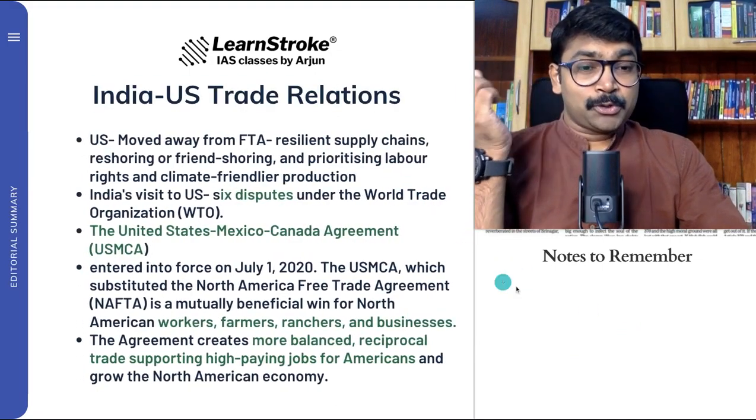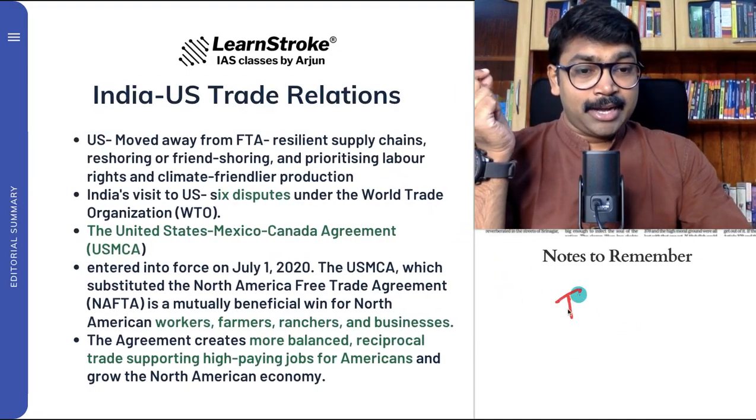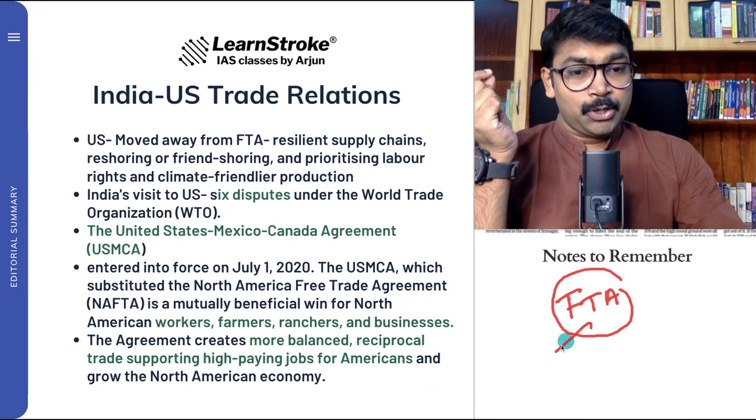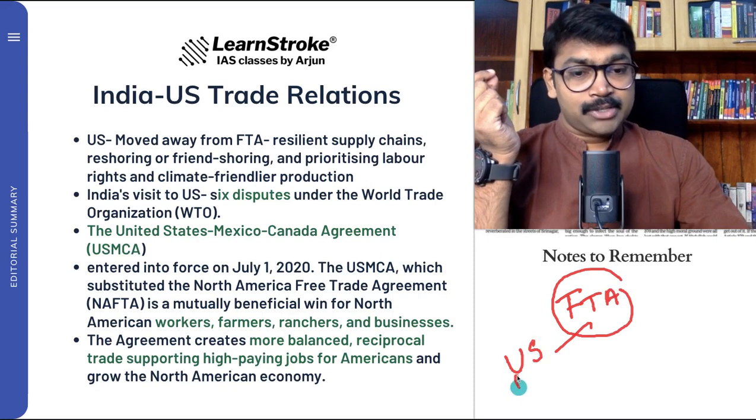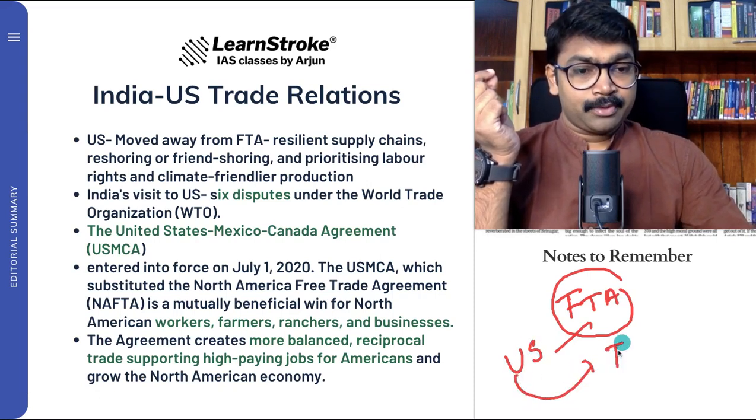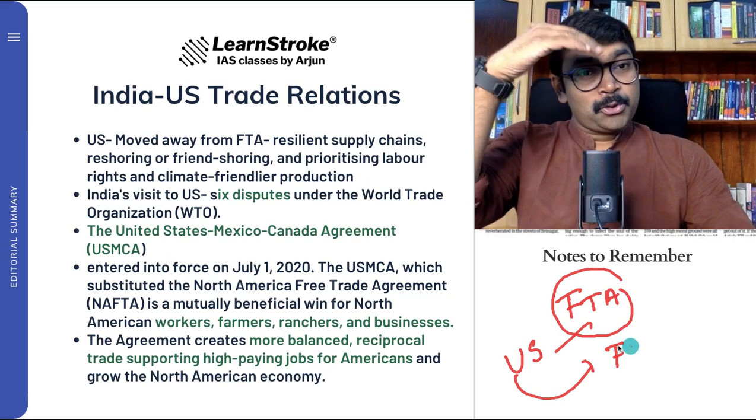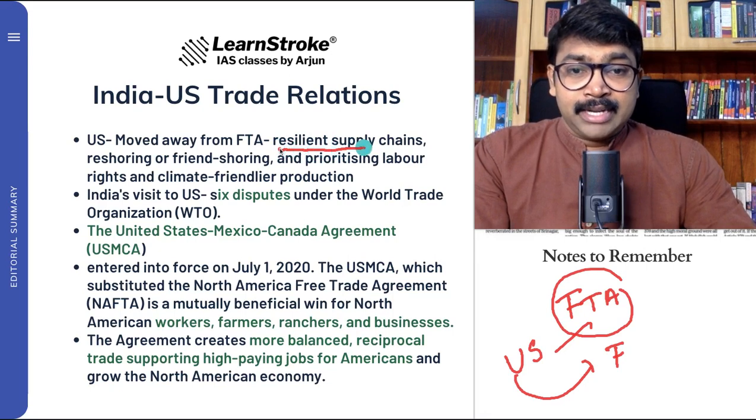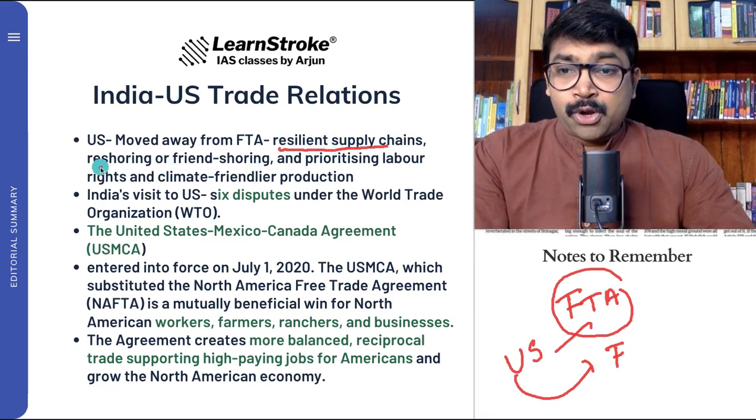In this concept, you should know that when India is trying to go for the free trade agreement, the United States of America has actually moved away from FTA. It has gone to higher levels of trading system. So the United States of America now believes in resilient supply chains, reshoring or friendshoring.